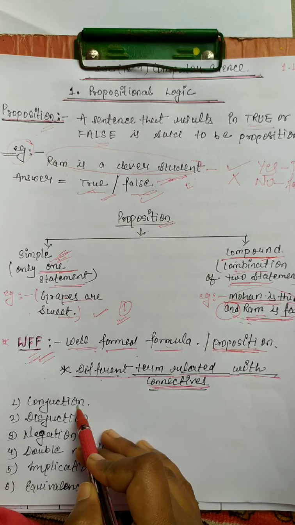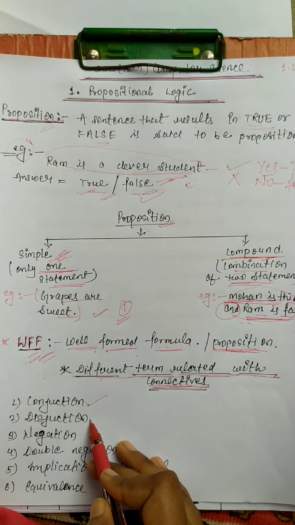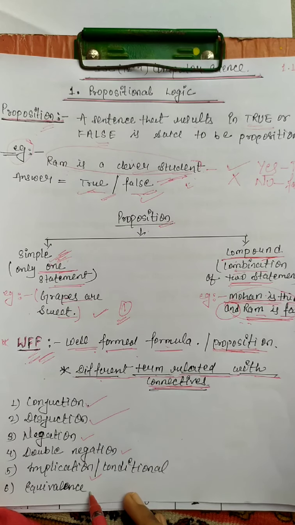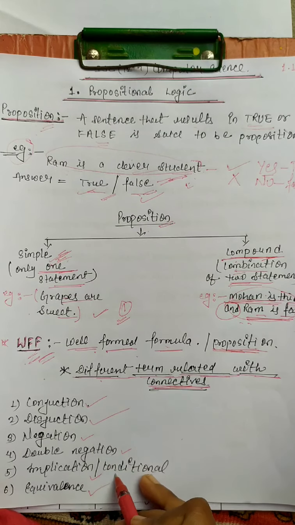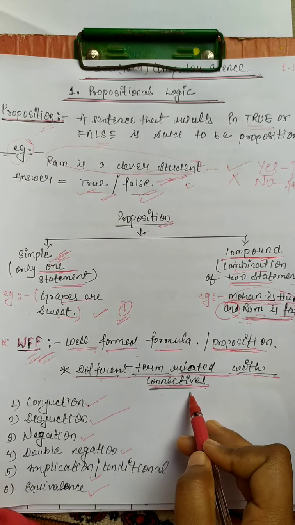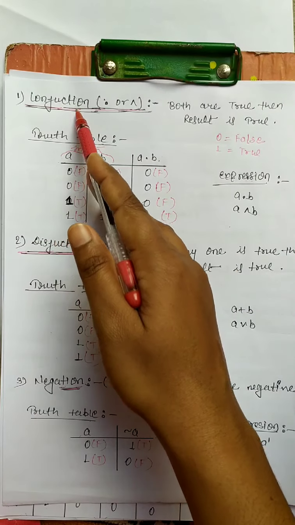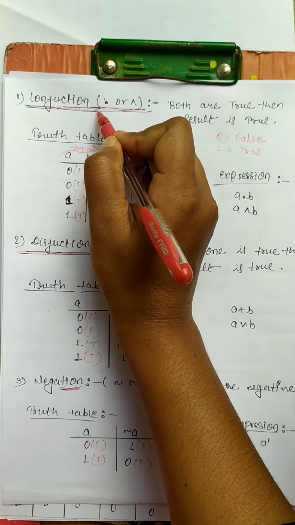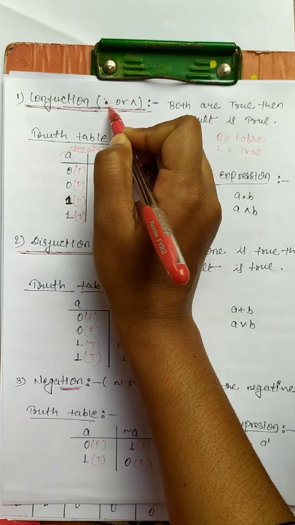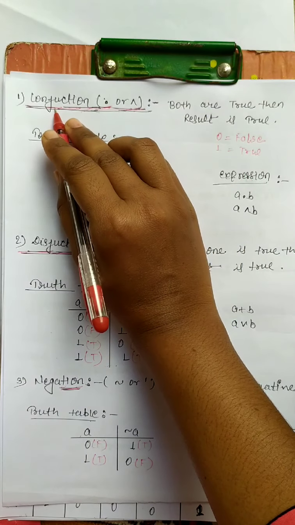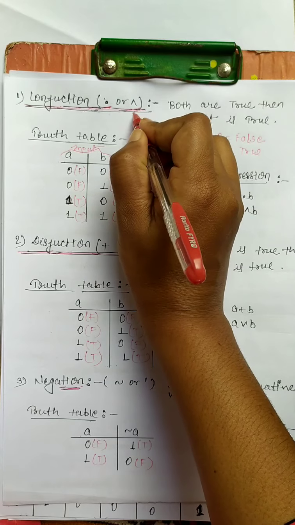Next are the different terms related to connectives. There are different terms. First is conjunction, second is disjunction, then negation, double negation, implication and equivalence. These are the different terms of connectives. Here the first connective is conjunction. The conjunction is denoted by dot sign or caret sign.